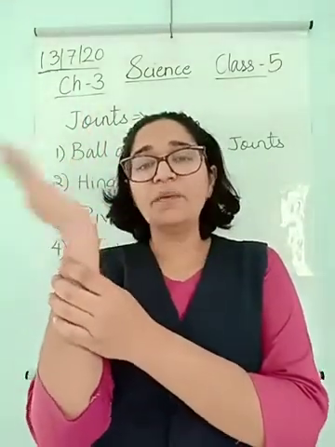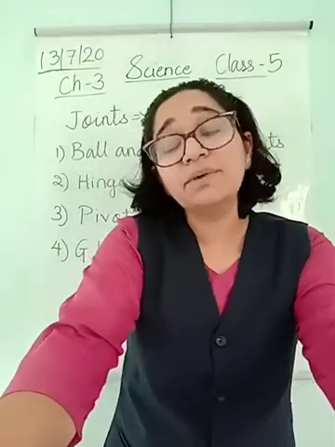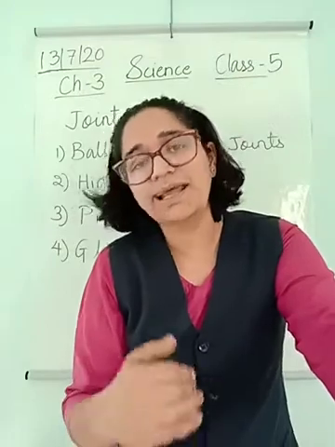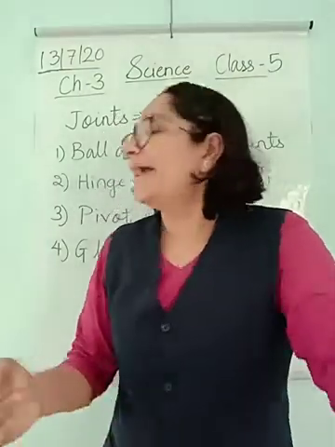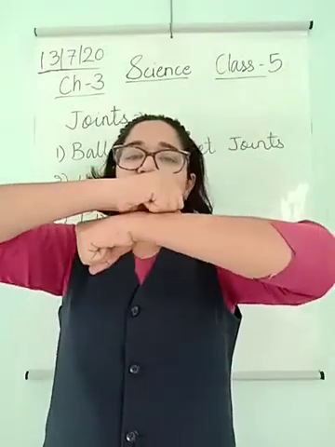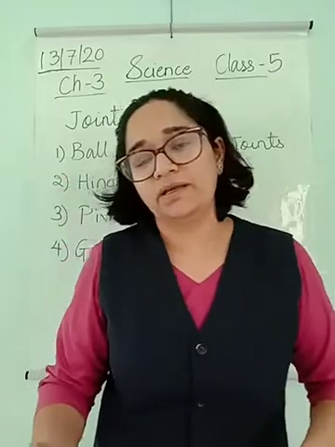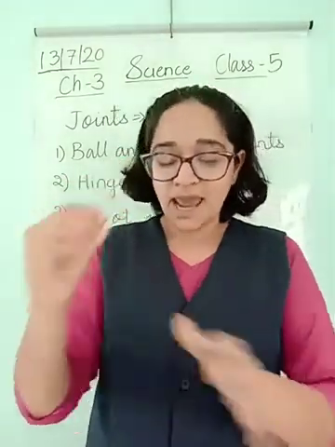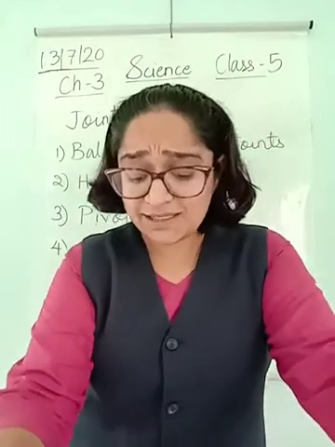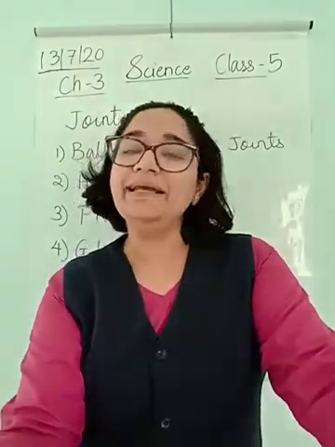This movement is happening because of the sliding of the bones here. That is your gliding motion, and hence the name gliding joint, wherein your bones are gliding over one another and giving you movement. This is in the wrist and your ankle. Okay beta, so these two are the gliding joints.